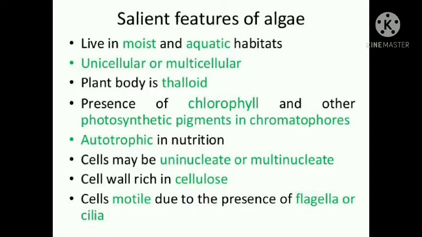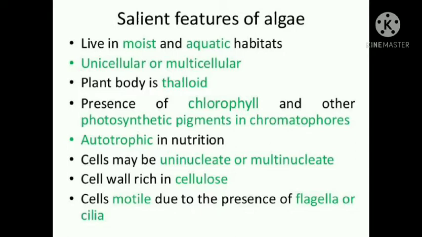The algae may be unicellular such as Chlamydomonas and Chlorella, or it may be multicellular, means it may be made up of one cell or large number of cells, and the body is thalloid. And there is presence of chloroplast, that is the algae can synthesize their own food, means they can perform the process of photosynthesis.